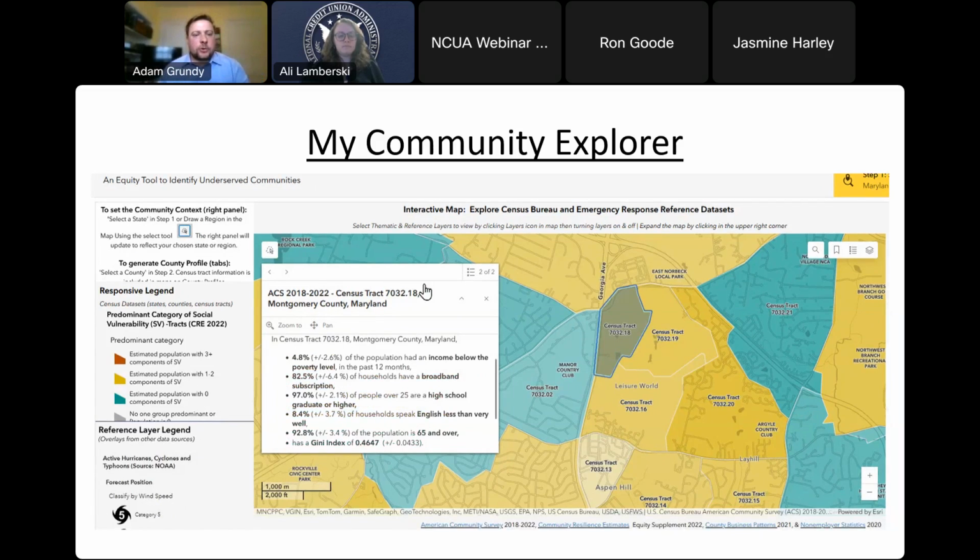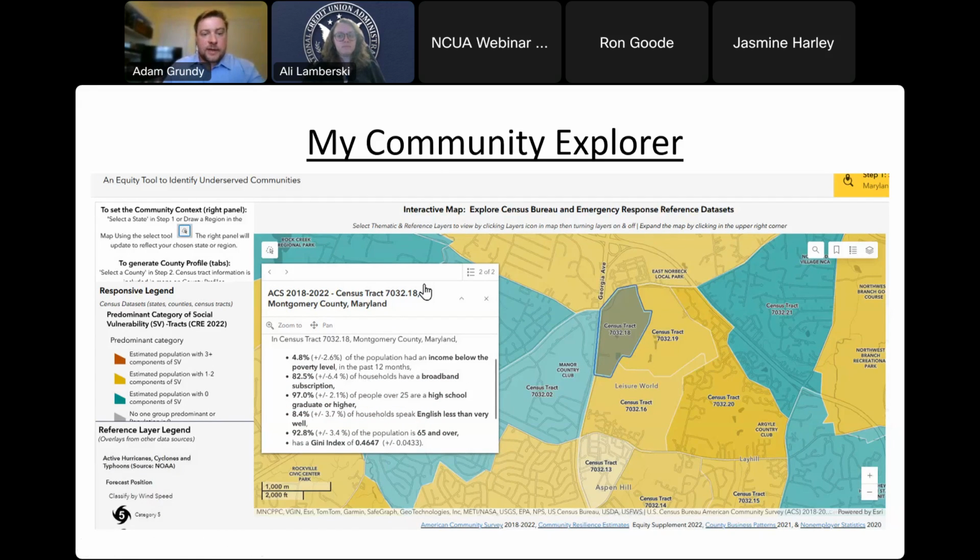And then as you scroll across the different parts of this example of My Community Explorer, you can also see what measures of social vulnerability the people in this population come across. So 4.8% have income below the poverty level. We also have broadband subscription.